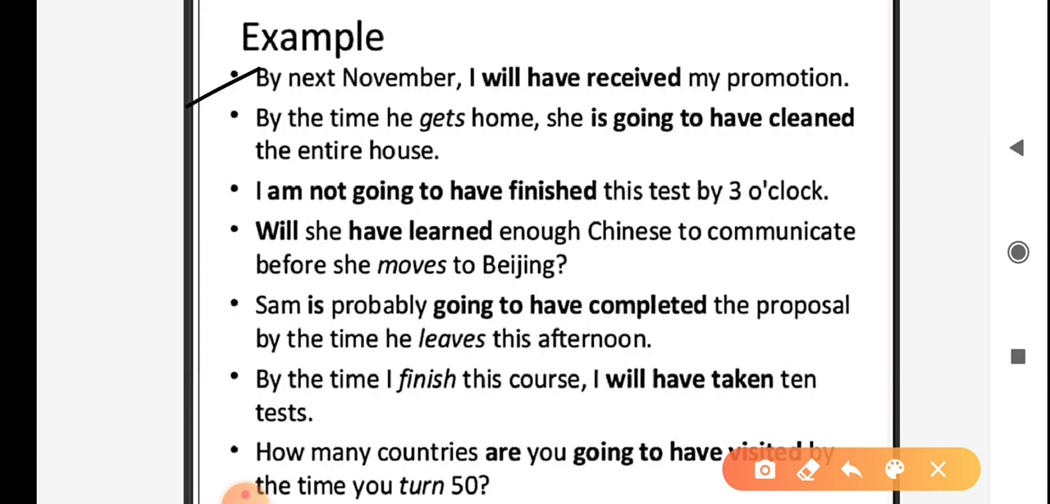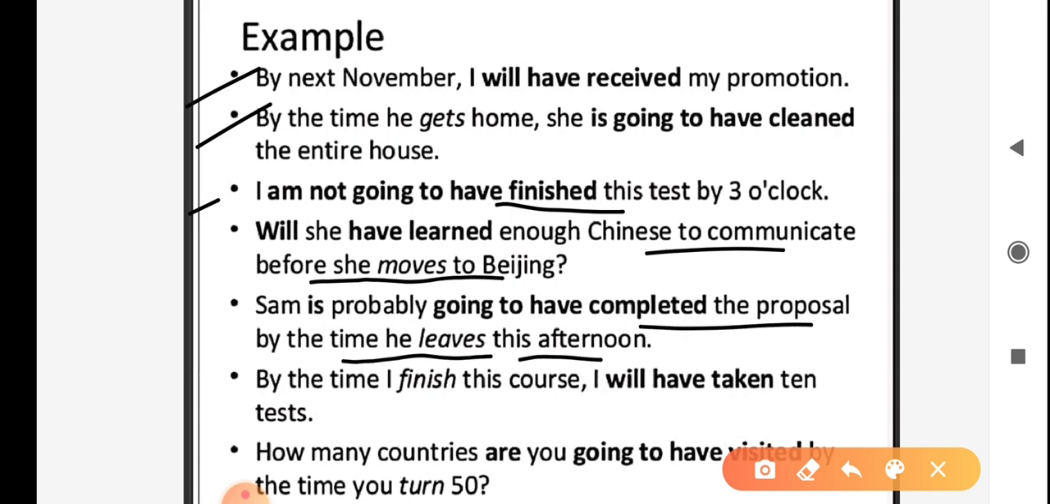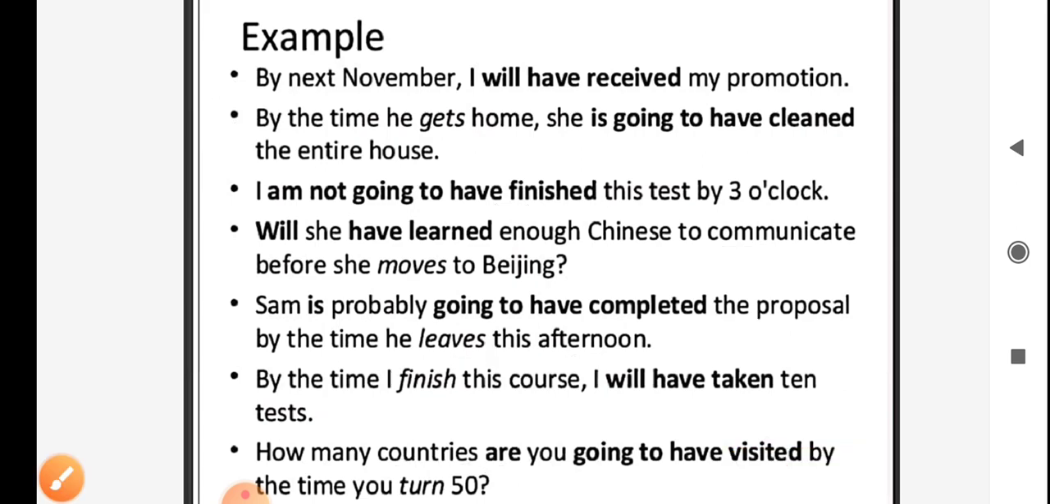By the time he gets home, she is going to have cleaned the entire house. I am not going to have finished this test by 3 o'clock. Will she have learned enough Chinese to communicate before she moves to Beijing? Sam is probably going to have completed the proposal by the time he leaves this afternoon. By the time I finish this course, I will have taken 10 tests. How many countries are you going to have visited by the time you turn 50?